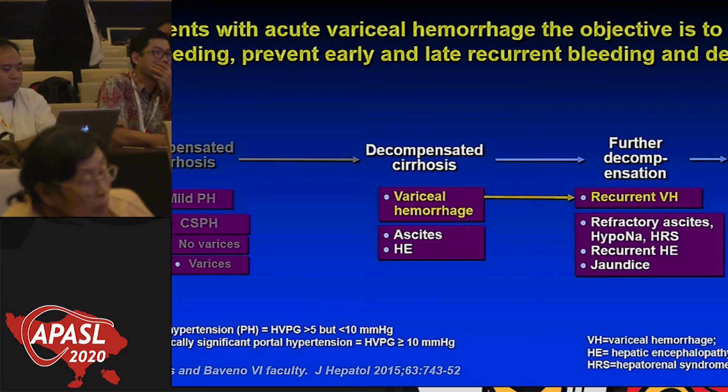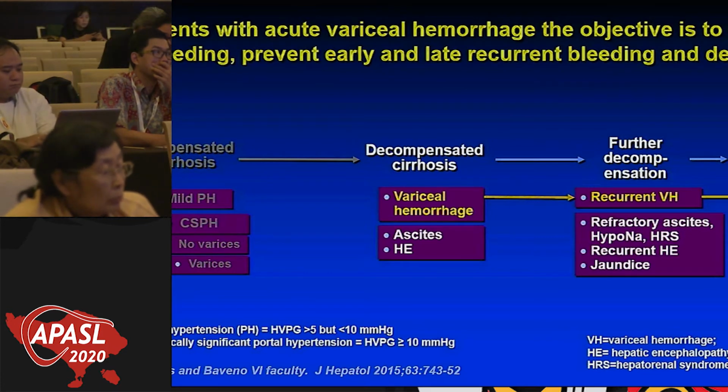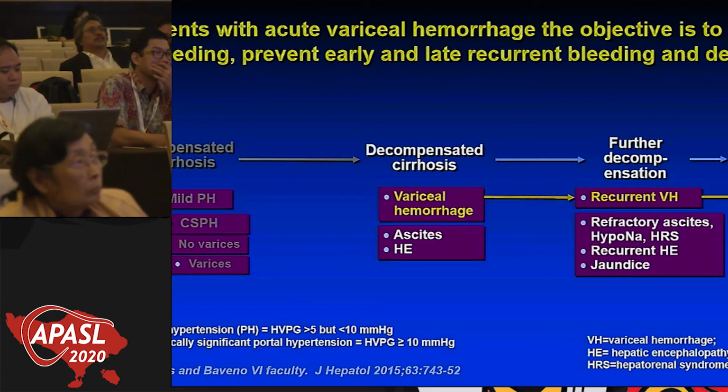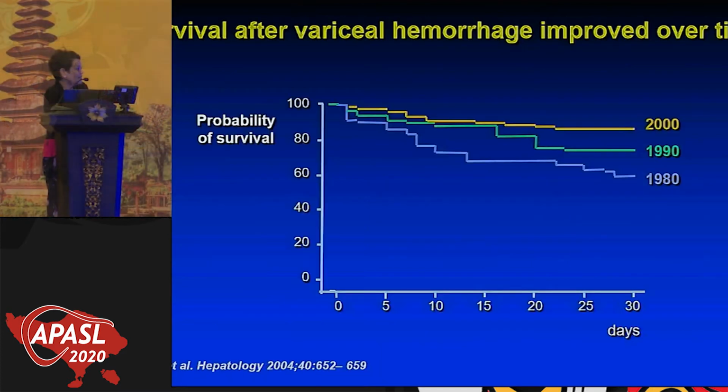And we'll talk about that in the next talk. And by doing this, we expect to decrease mortality. In fact, this is about the only complication of portal hypertension that all these years of research have resulted in a decrease in mortality. The only one. Ascites, we have not really achieved any decrease in mortality. So with all these investigations, we have achieved a decrease in mortality.